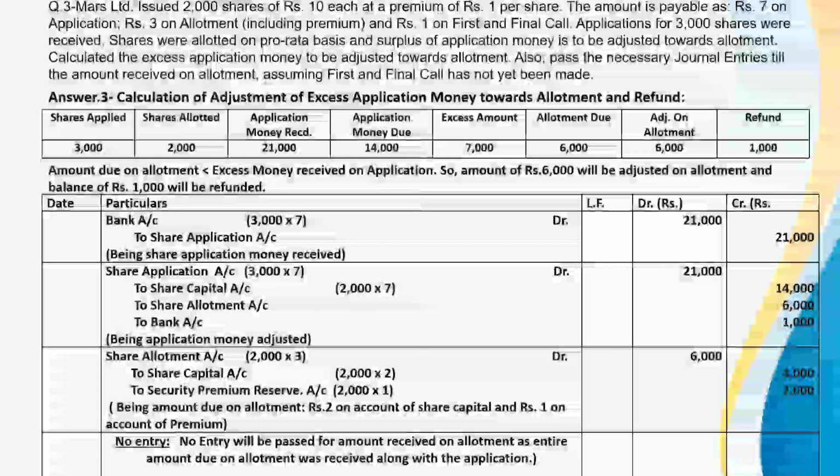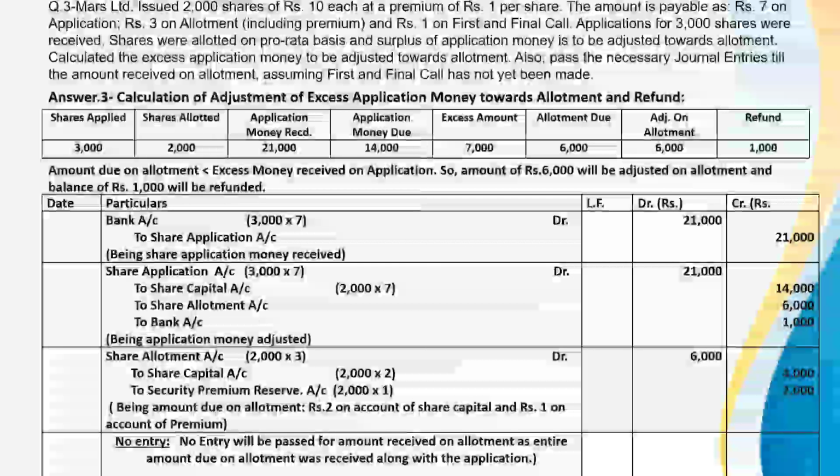Shares were allotted on pro rata basis, and surplus of application money is to be adjusted towards allotment. Calculate the excess application money to be adjusted towards allotment. Also pass the necessary journal entries till the amount received on allotment, assuming first and final call has not been made.